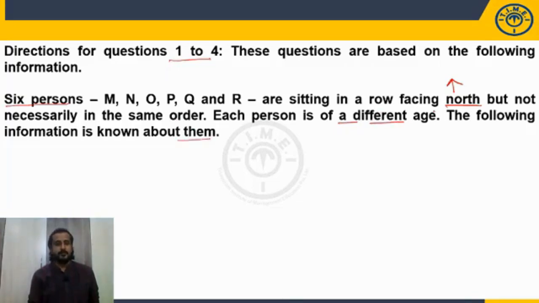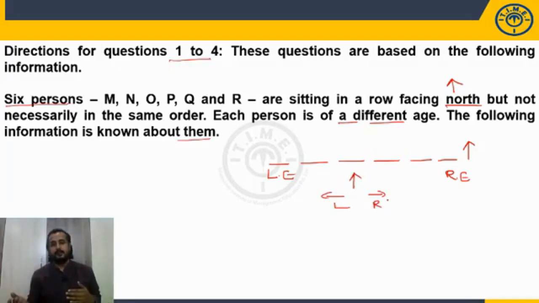So ages are not given. While going through the information, we will get the ages. And persons are facing towards north. How many persons arrangement is it? 6 persons. So let us discuss the basic structure first. 6 persons arrangement and all of them are facing towards north. If the persons are facing towards north, this is the left hand and this will be the right hand. Now with respect to persons, it is the left side and it is the right side. Your left will be that person's left and your right will be that person's right.